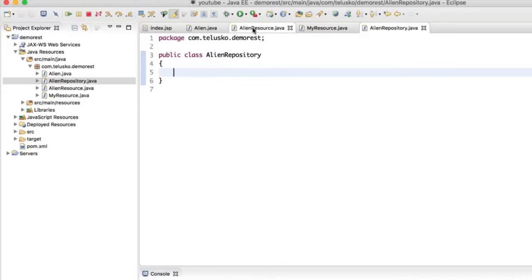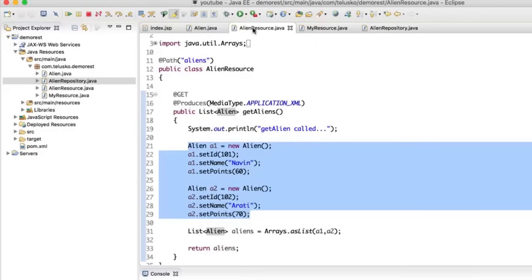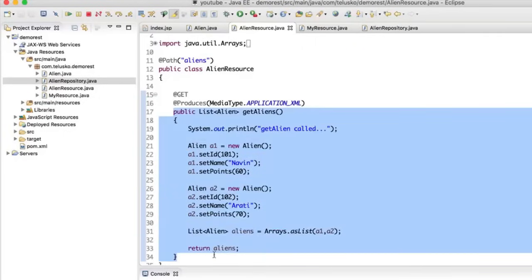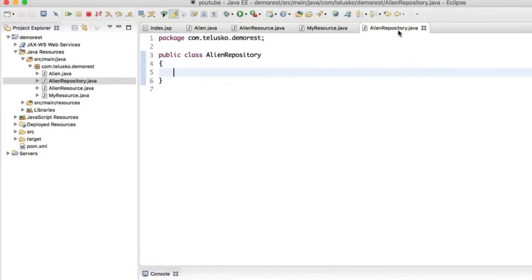Now, when you talk about resources, as a user, you can fetch all the resources. You can fetch all the aliens in the database. You can save a new alien. Maybe you want to add a new alien object. Maybe you want to fetch one particular alien. Maybe you want to update one particular alien. So you will do all those operations with this AlienRepository, right? So this AlienRepository needs to have all the methods, right?